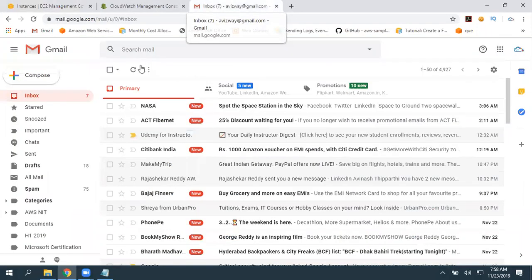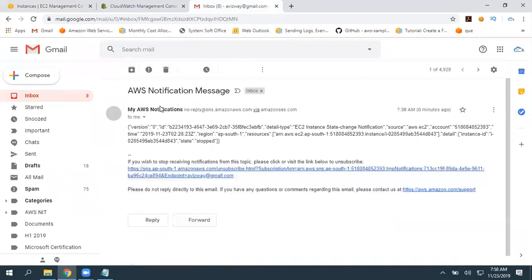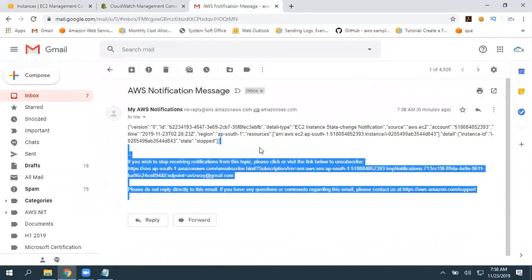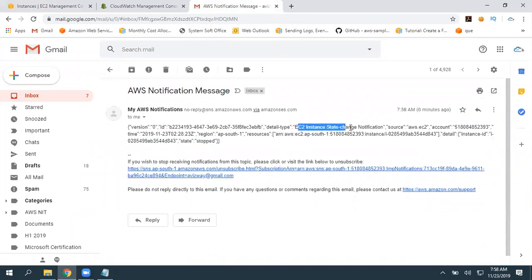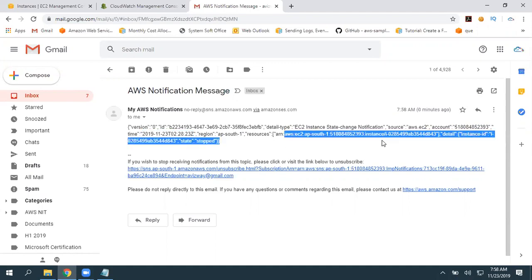When you go here, when you give a quick refresh there, you can see we got a new message. This is what our version EC2 state change notification, the details and source, Amazon EC2 in this particular AWS account, in this particular region, at this particular timestamp, on this particular resource, an instance within this AWS account.